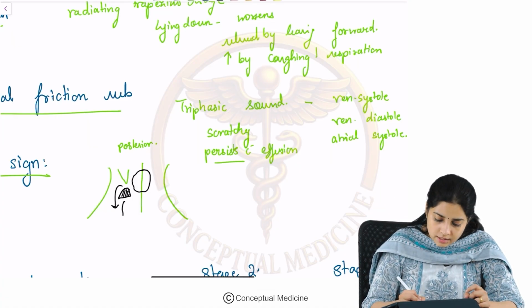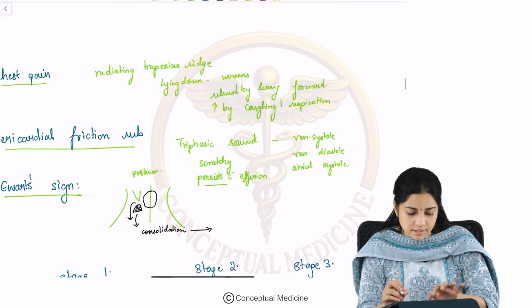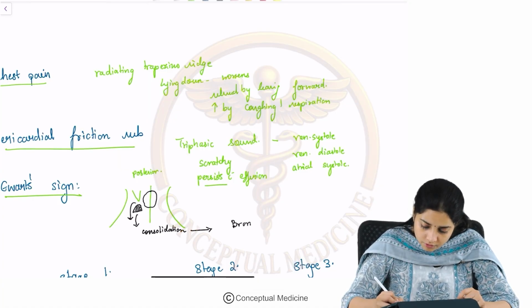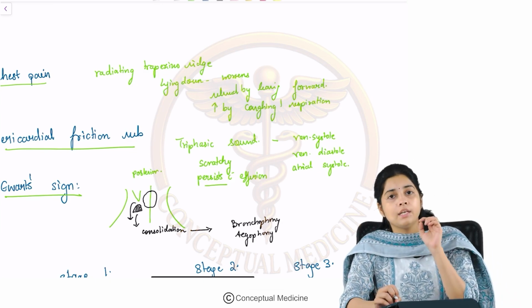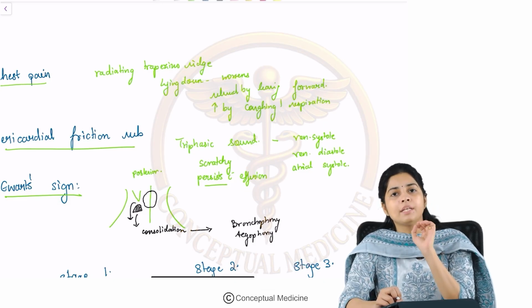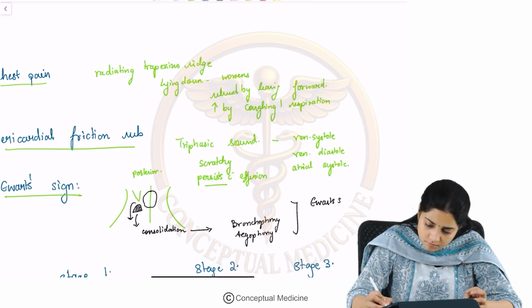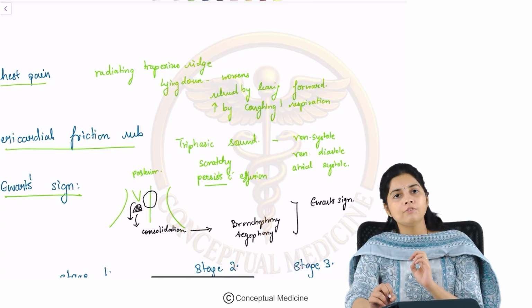So, what happens is that in toto, because of the compression, this acts like a consolidation. So, when there is a consolidation, what happens? This results in bronchophony. This results in egophony, right? So, this bronchophony and egophony which is heard in the posterior aspect in the infrascapular area because of the pericardial fluid in pericarditis is what we call the Ewart sign. Okay, fine. So, these are the clinical features of pericarditis.